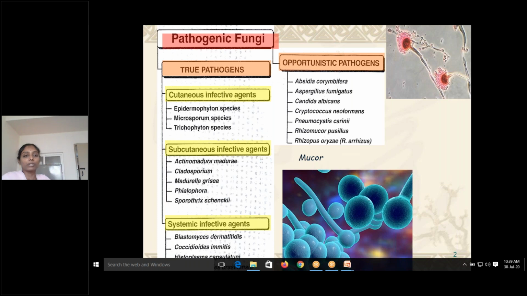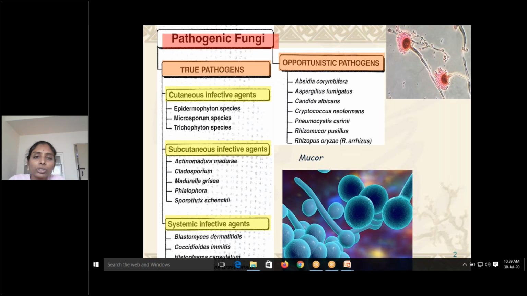Subcutaneous infective agents are those which you have studied also: Cladosporium, Madurella mycetomatis, Sporothrix schenckii. Whereas systemic fungal agents are those like Blastomyces, Coccidioides immitis, Histoplasma capsulatum. Opportunistic fungi are those like, especially, Candida. You all know Candida is a commensal in the oral cavity and also in the vagina of females. Then Cryptococcus, which is a fungus transmitted from the feces of pigeons.